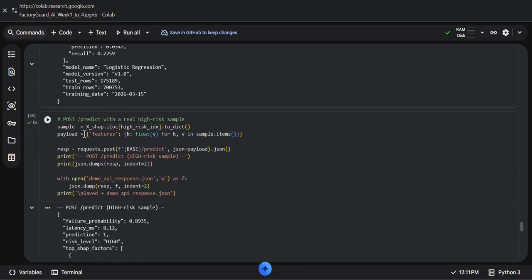And after that, the POST method: predict with a real high risk sample.